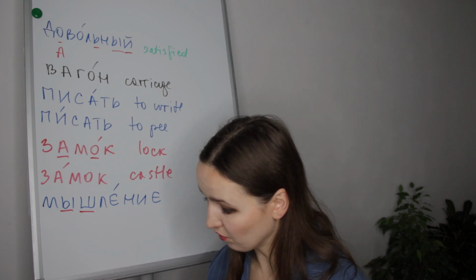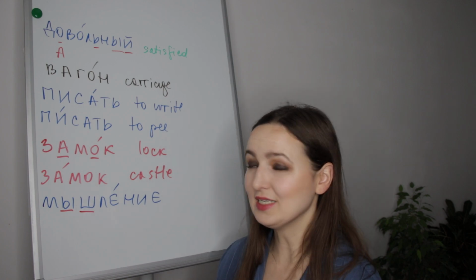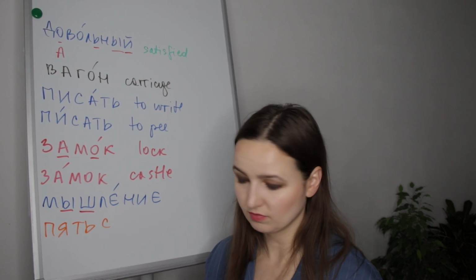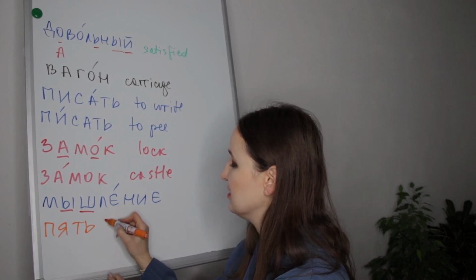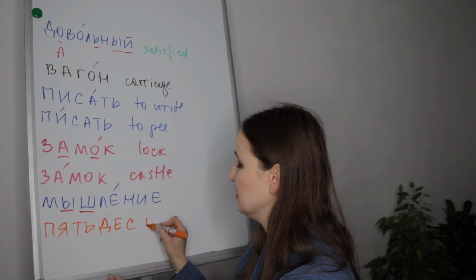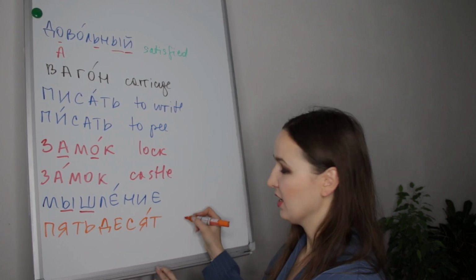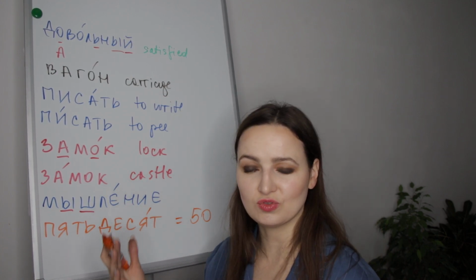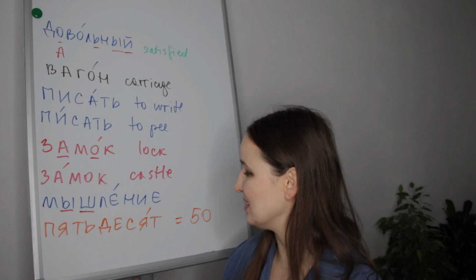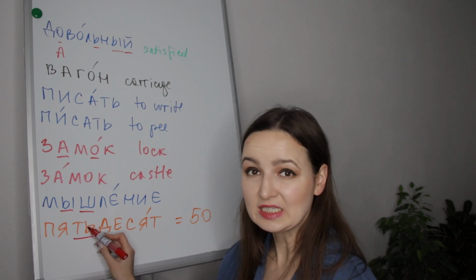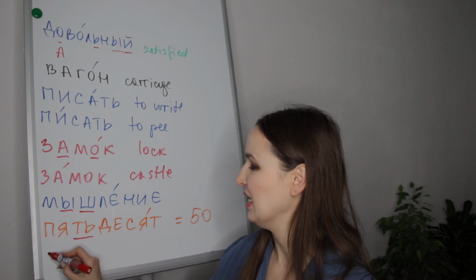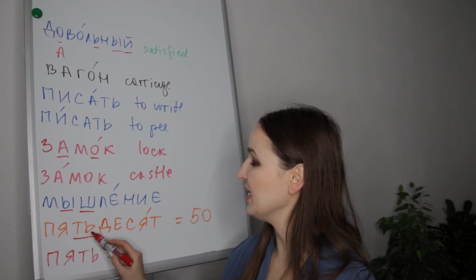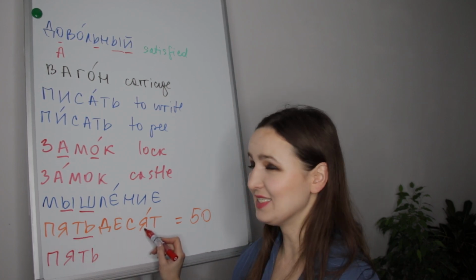Хорошо, следующее слово is пятьдесят. Так, сейчас, секунду. Пятьдесят is 50. And here, pay attention to the pronunciation. So I ignored, but I have to write it because it came from the word пять. Пя.